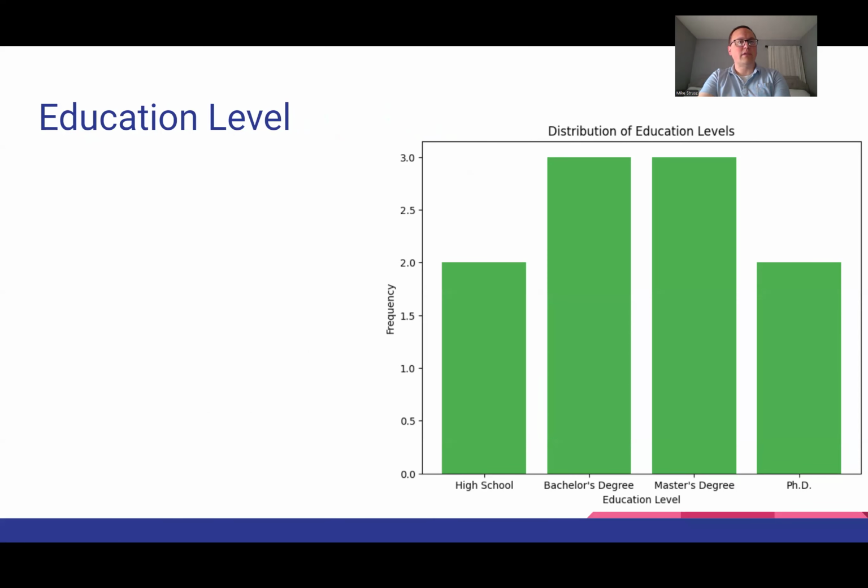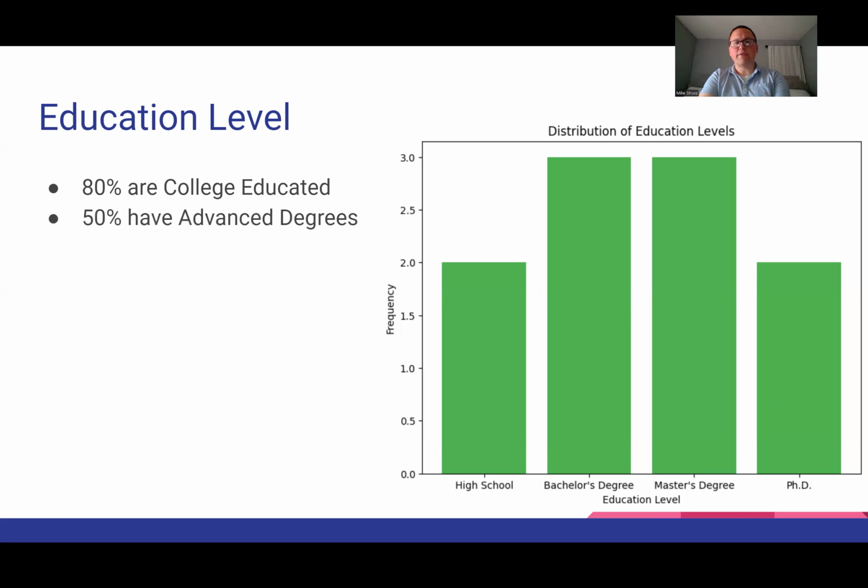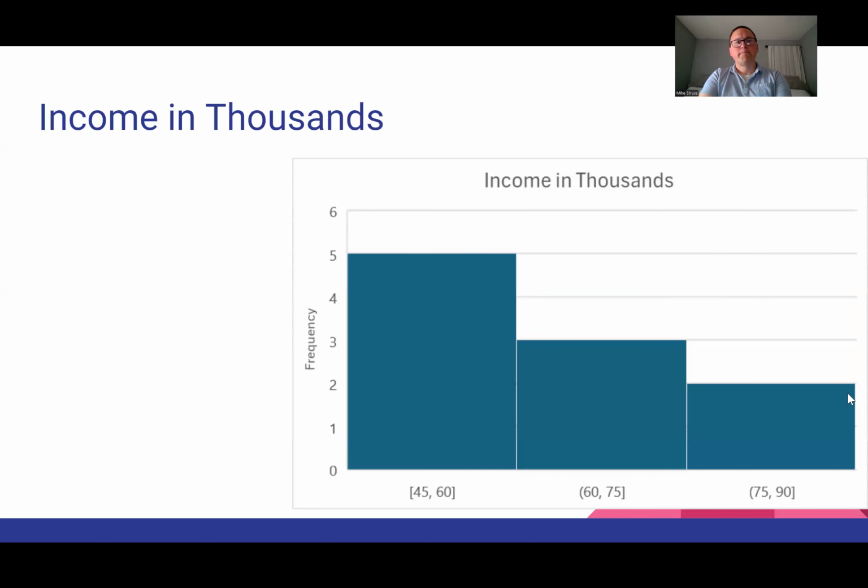Next, let's take a look at their education level. 80%, these last three bars would tell us that 80% are college educated, with only 2 of the 10 customers being high school grad only. 50% have advanced degrees, 3 of them with a master's and 2 with a PhD. With those advanced degrees, we might expect a higher level of income.